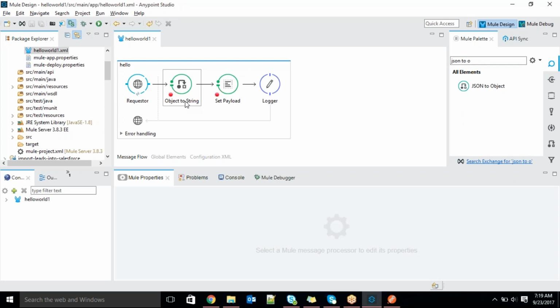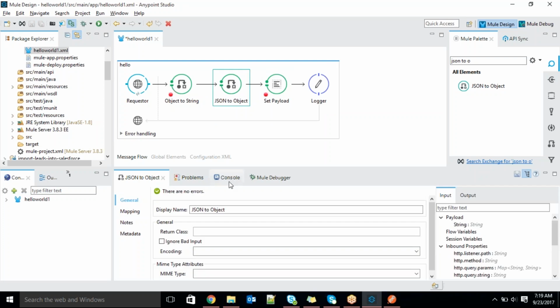Now I will try to convert object to string, right? Now I will try to drag and drop the JSON to object. Let's try to drag and drop it. The return class is java.util.Map. Observe here, guys, what I'm trying to do. In the first step, I'm getting buffer input stream as an object. After that, I'm trying to convert that object to string, which is nothing but JSON again. Again I'm trying to convert it with JSON to object.